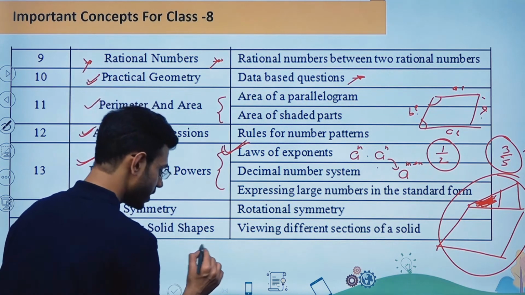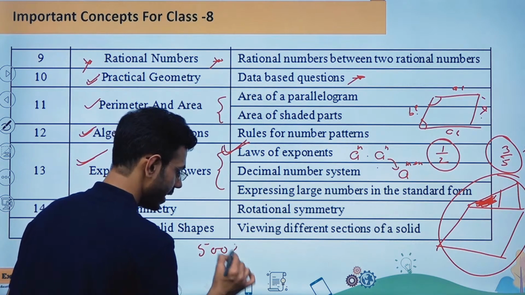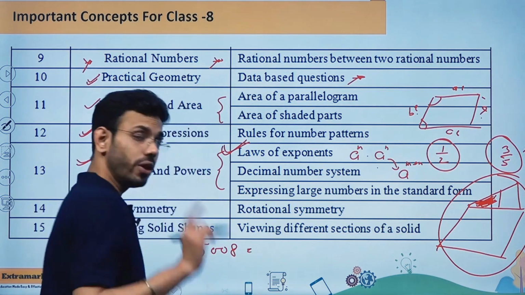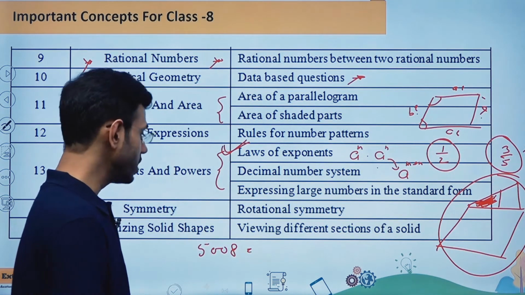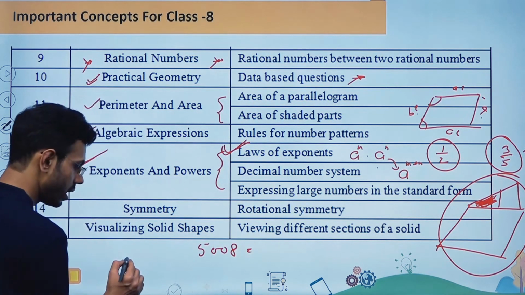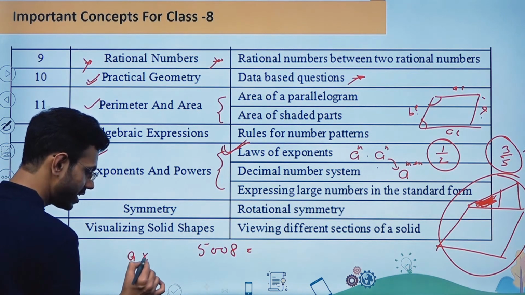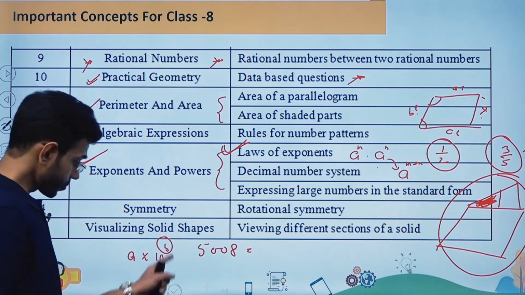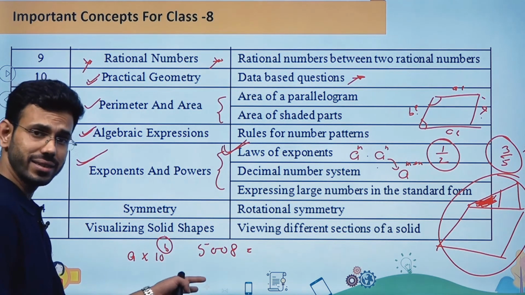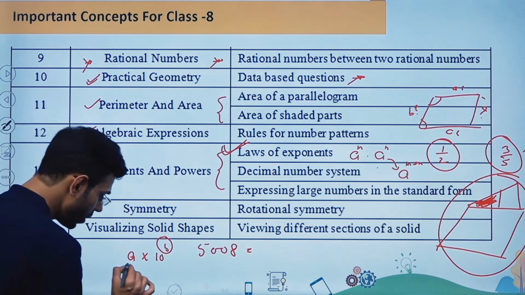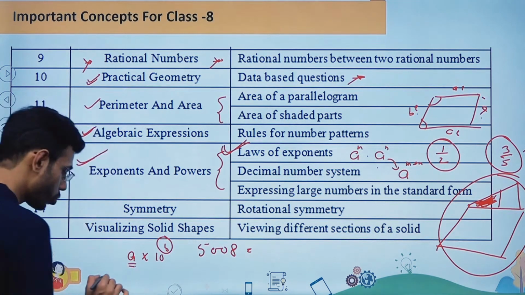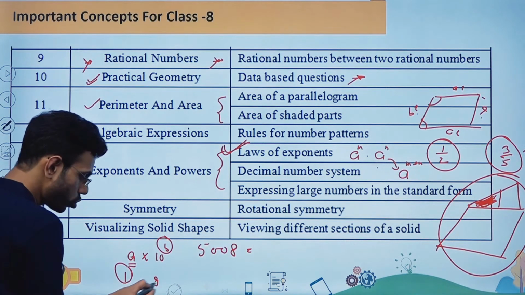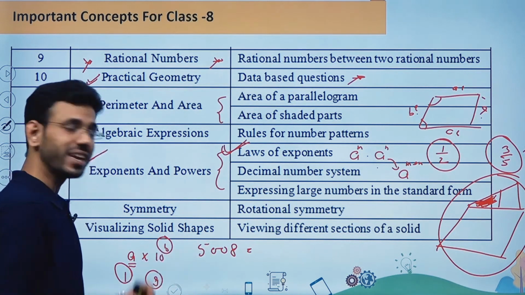If I'm saying express 5008 in standard form, then whenever I'm representing any number, it should be of the form a multiplied by 10 raised to the power b, where this b can be any integer quantity, and this a lies between 1 to 9. So when I'm talking about a standard form, I cannot make it 0.